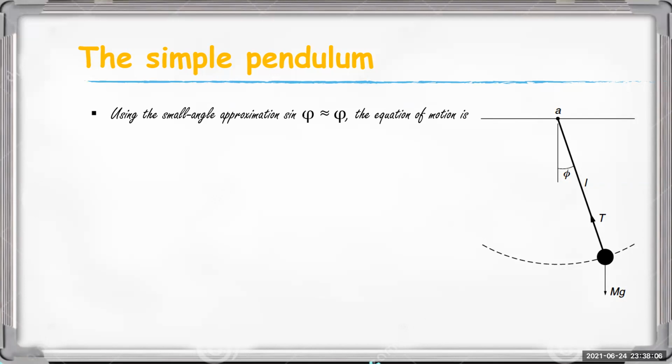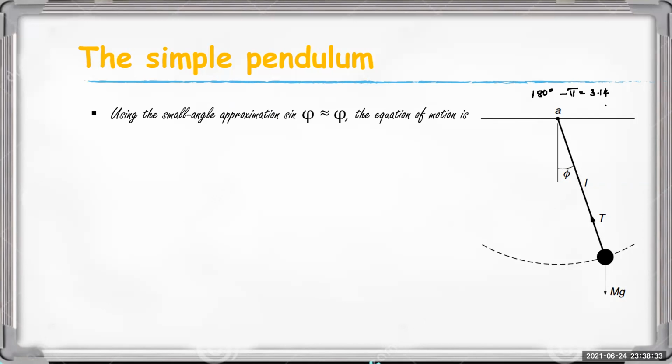We know that in radians, an angle of 180 degrees corresponds to pi. Pi means 3.14.